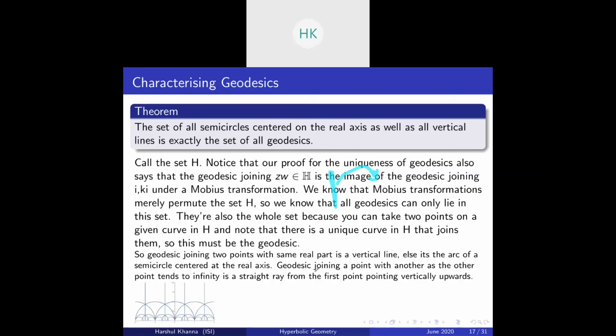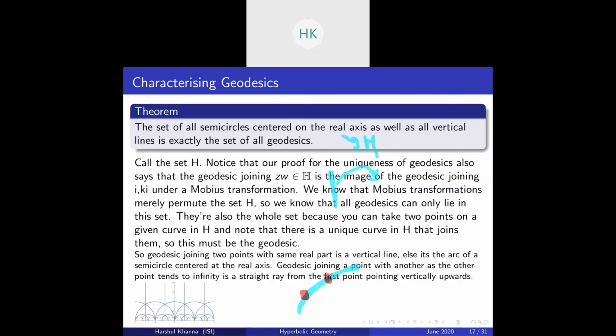Now, this is the whole set because you can just take 2 points. Here I call this particular set H. Suppose you were given any curve in H, and you take 2 points on it. Now there is a unique curve in the set of semicircles centered on the real axis and vertical lines that joins these 2 points.